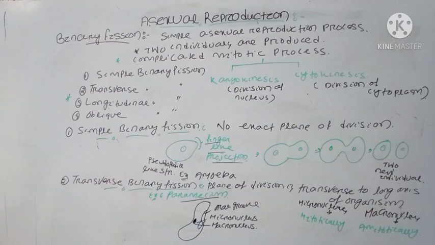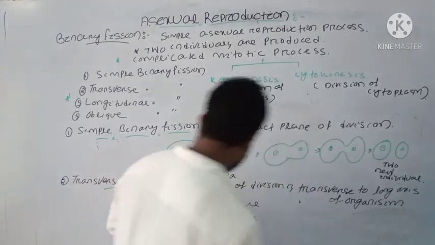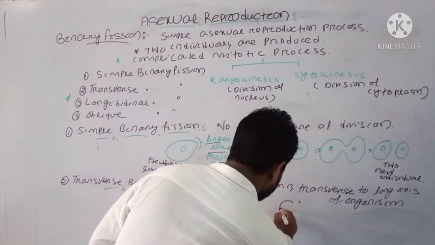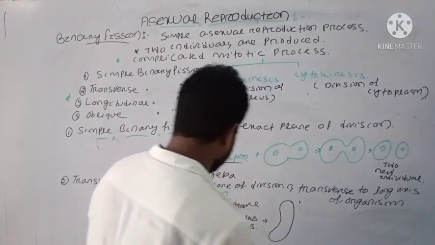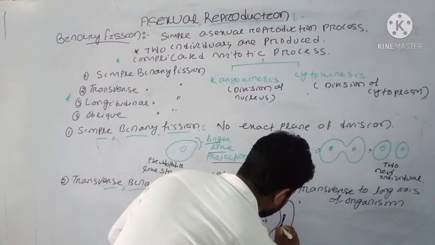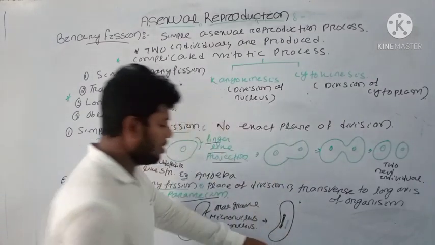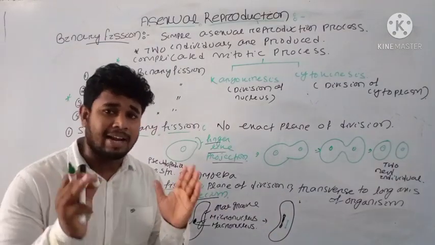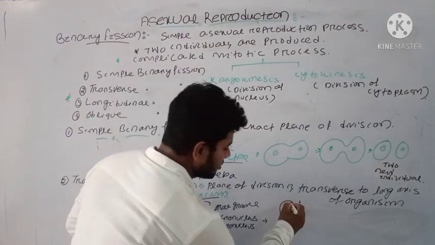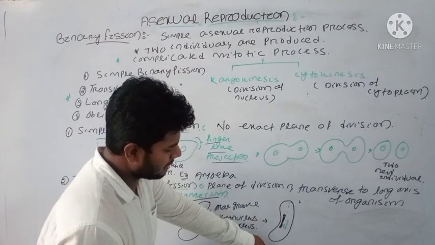And if you draw the diagram of the structure of the division, suppose this is your paramecium. It will undergo division. This is the long axis of your paramecium, and here the macronucleus starts to produce another copy of itself, and the micronucleus also starts to divide. We know that first the karyokinesis occurs, then the cytokinesis occurs. And suppose this is your plane of division.